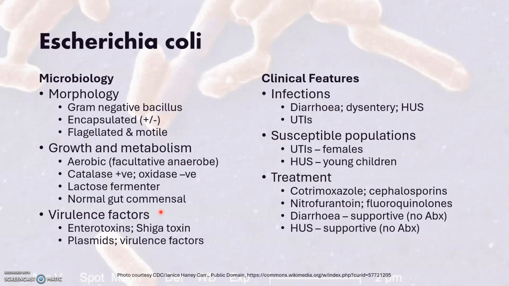So this is a patient with hemolytic uremic syndrome, and this is an autoimmune condition that can be precipitated by infection with Escherichia coli, or E. coli. The organism is a gram-negative aerobic bacillus, which may or may not be encapsulated and is flagellated and motile. It's a lactose fermenter. It is a normal gut commensal but can cause disease, and virulence factors include several enterotoxins,